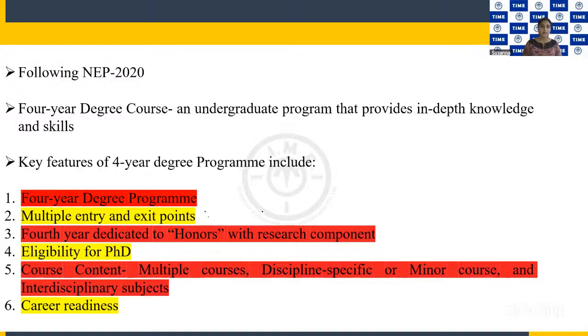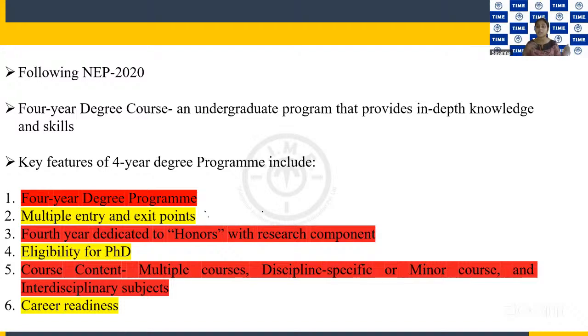Okay. The next key feature of the 4-year degree program is the course content. We have multiple courses within the domain. For example, if you are studying biology, you will not be dealing with biology alone for the whole 4 years. It will be multidisciplinary.